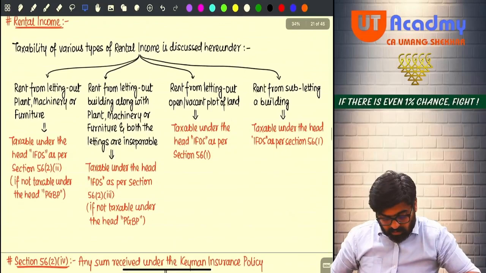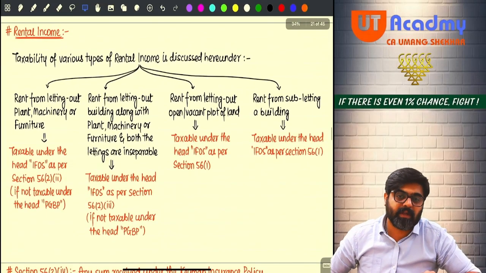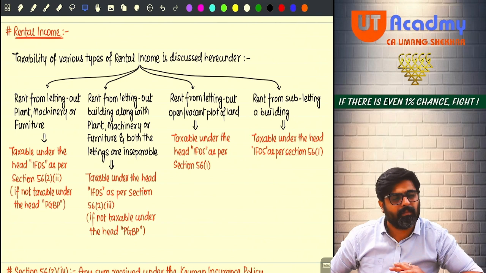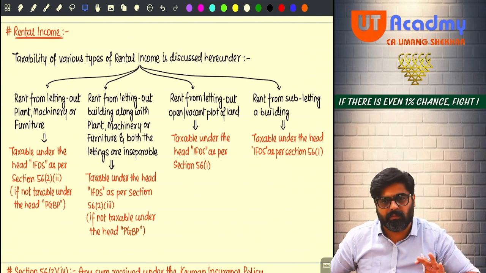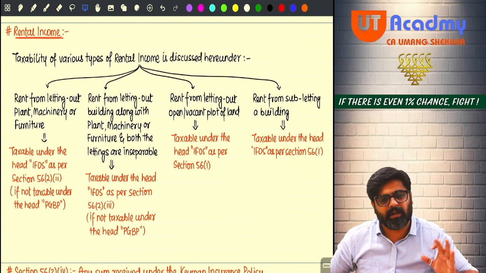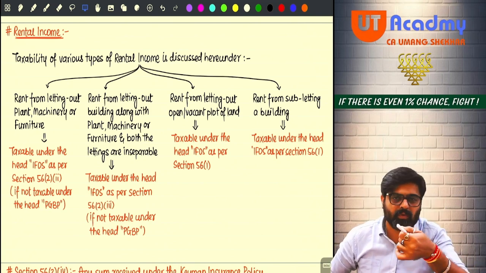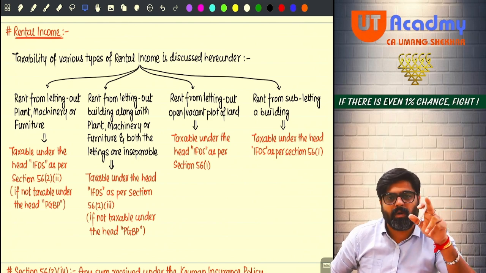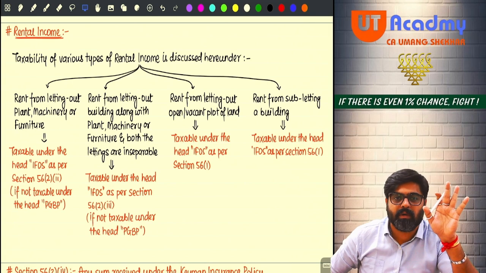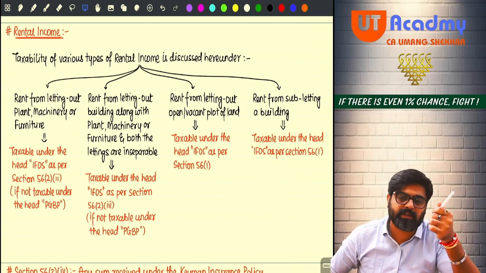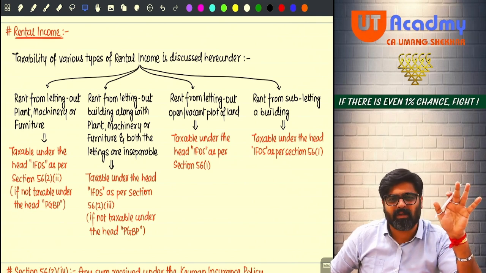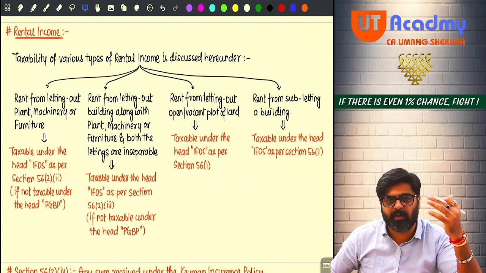Done. Now, the next lecture we are going to start from here, rental income. Okay. So tomorrow the entire chapter will be over. Majority of the part we have completed. The big things we have already completed. I don't want to keep this thing in between, so I'm not going to discuss this right now. Tomorrow we are meeting, and tomorrow I'll start from rental income. From here we'll start and we'll finish this chapter tomorrow. Very few things are remaining that we are able to do tomorrow itself.